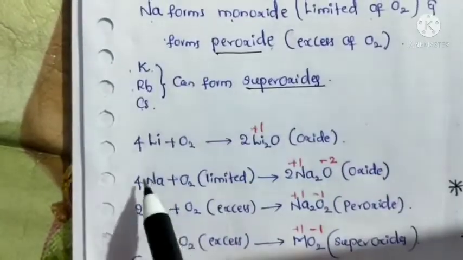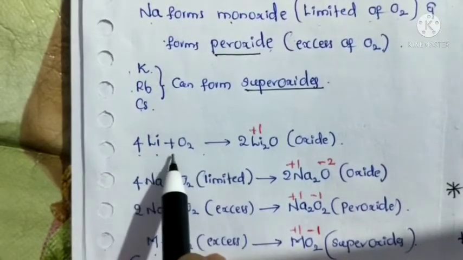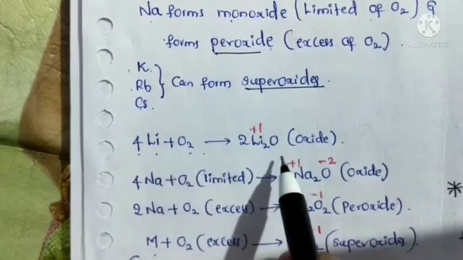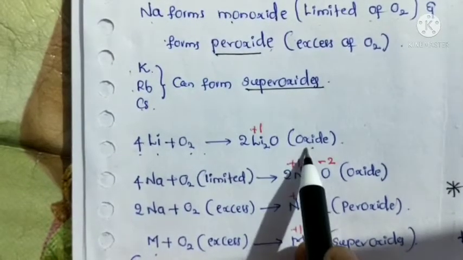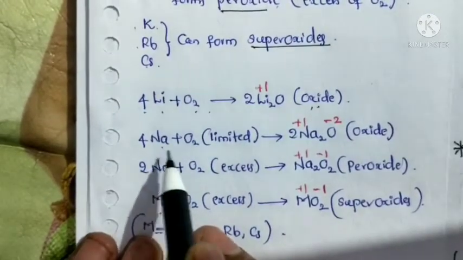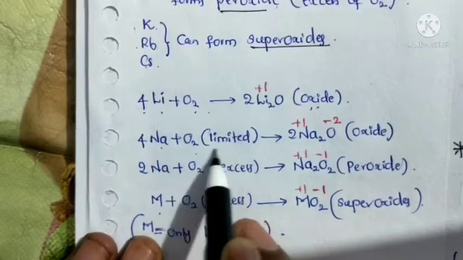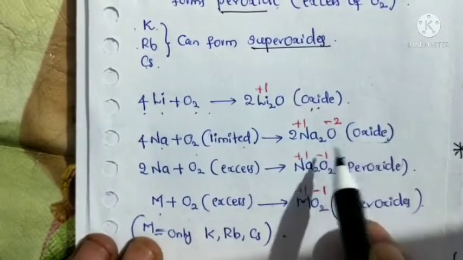Okay, so here lithium reacts with oxygen. 4 moles of lithium metal react with oxygen to form lithium oxide, which is nothing but monoxide. Next, sodium metal reacts with limited oxygen to form monoxide.